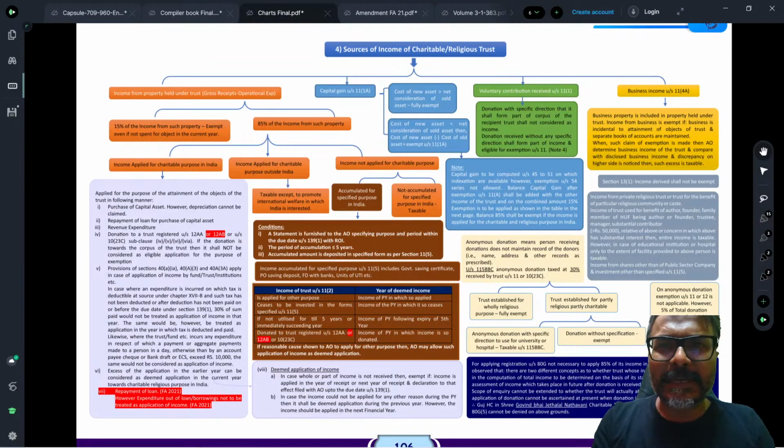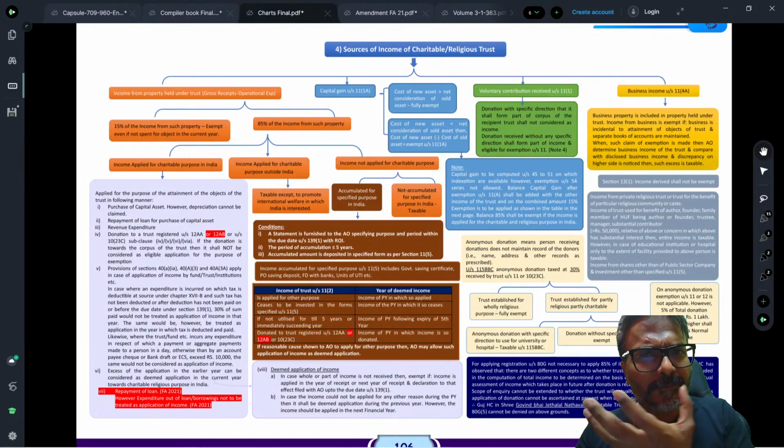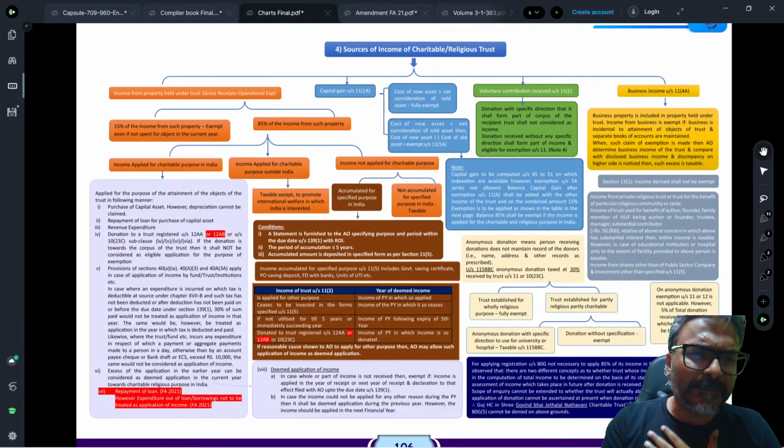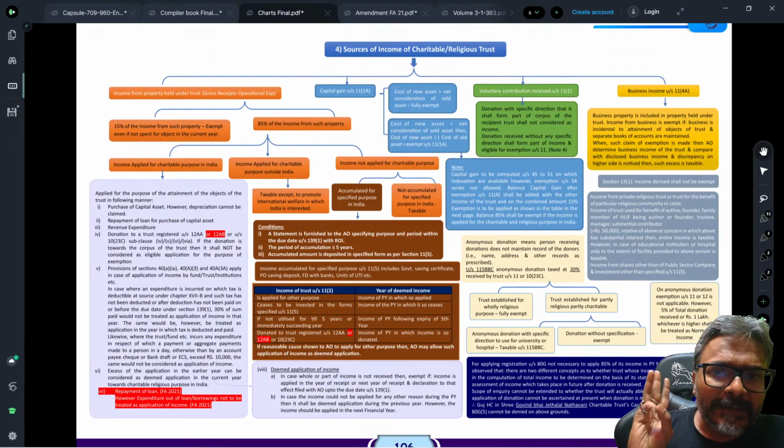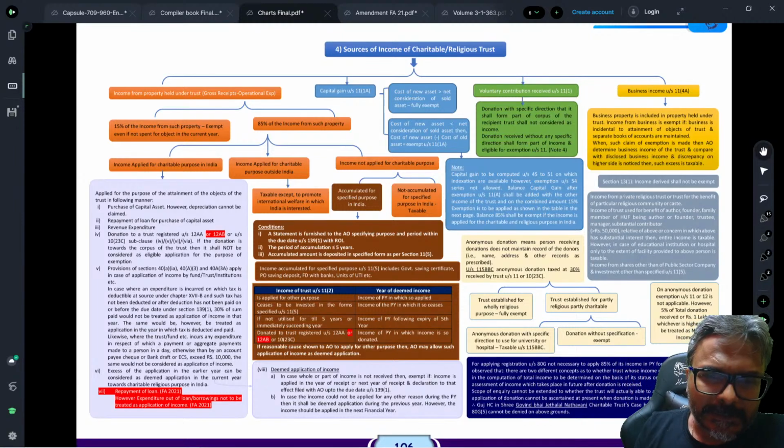Trust taxation, students, as you are all aware, has a coverage of 10 marks in every attempt. Around 8 to 10 marks of practical questions always come from this topic, isn't it? So we have a 10 marks question or case study in every examination. I will be dividing this topic, students, into 3 parts.